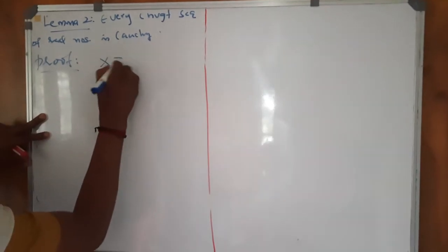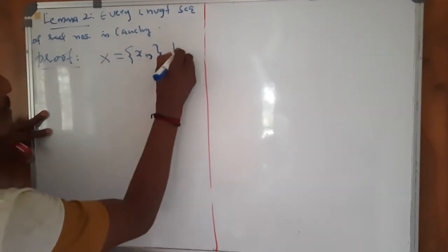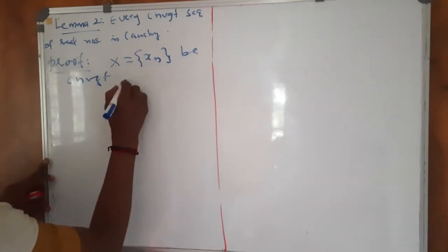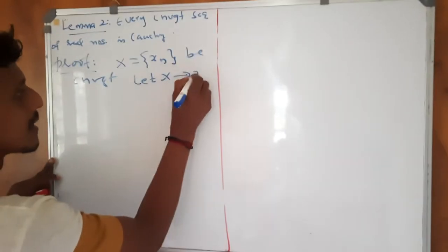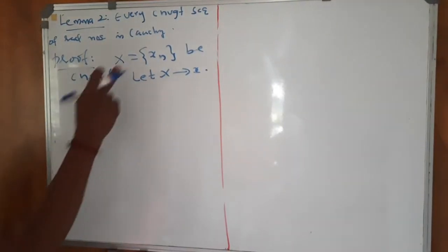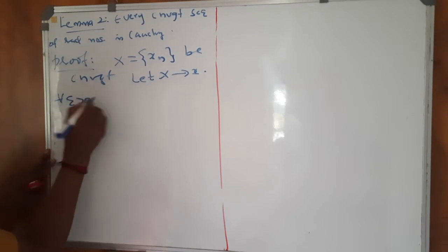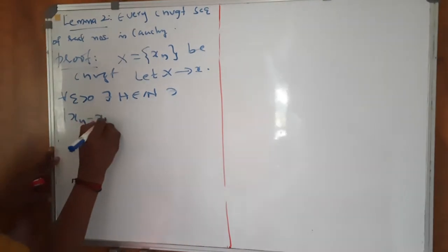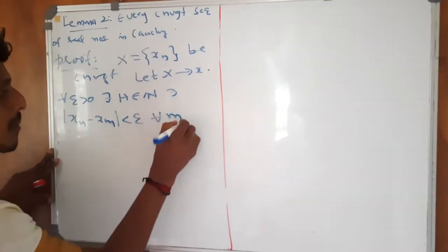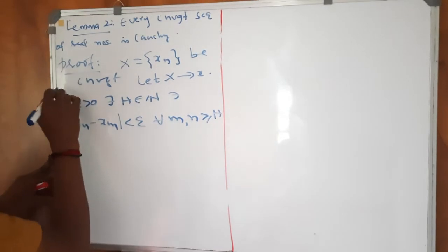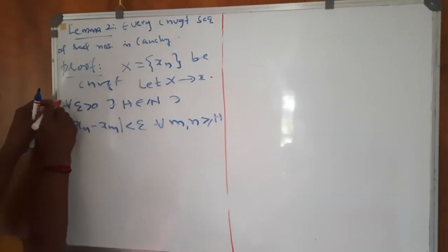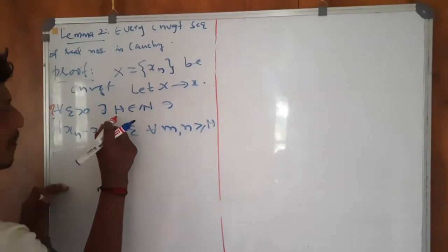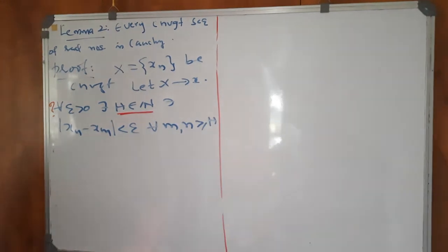So, suppose the sequence xn is convergent, and suppose it converges to x. We have to prove that for every epsilon greater than 0, there exists h belonging to N such that modulus of xn minus xm is less than epsilon for all m, n greater than or equal to h. So this is what we have to prove. Given epsilon greater than 0, we have to find a natural number h. That is our aim.